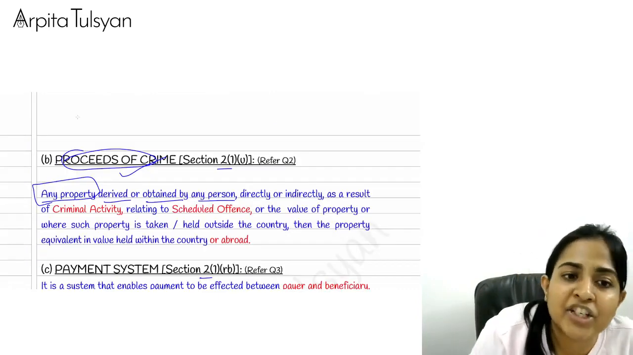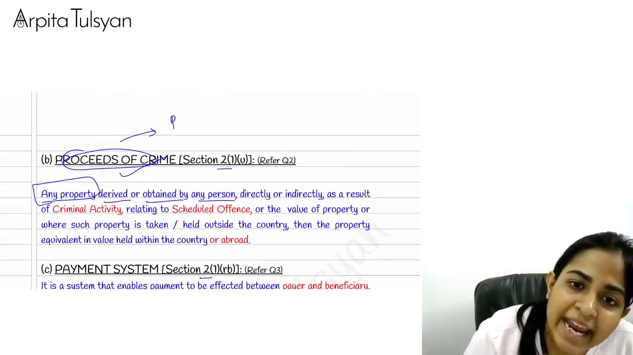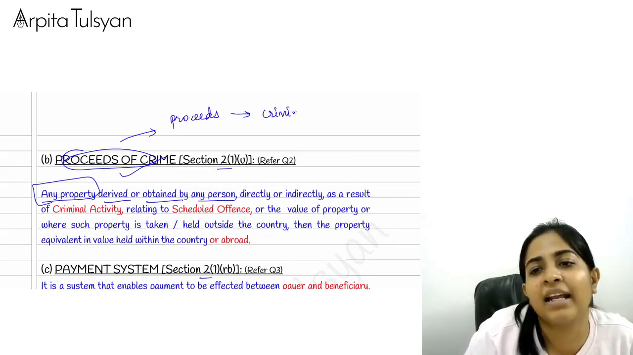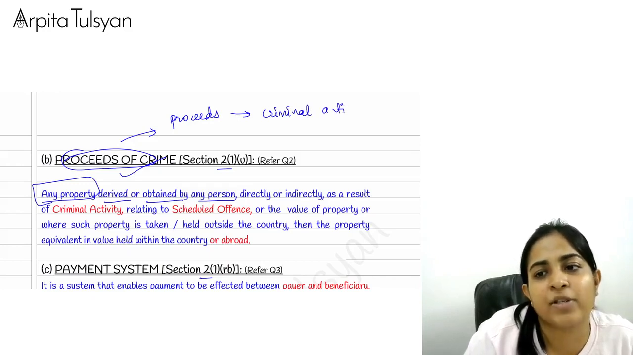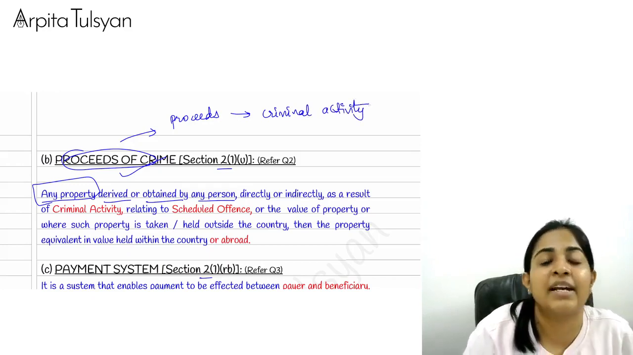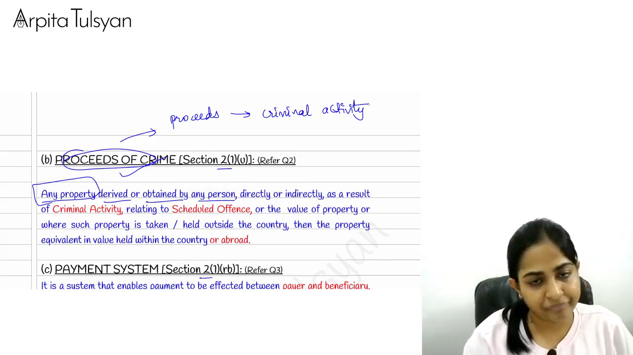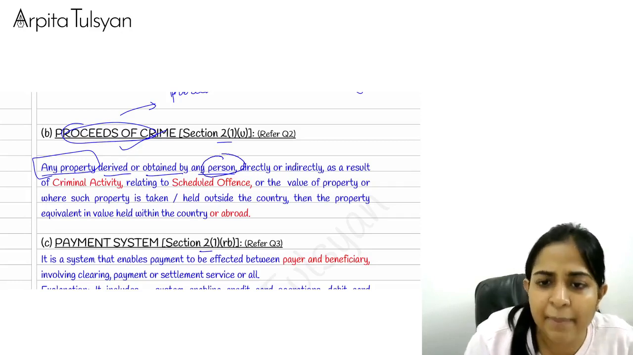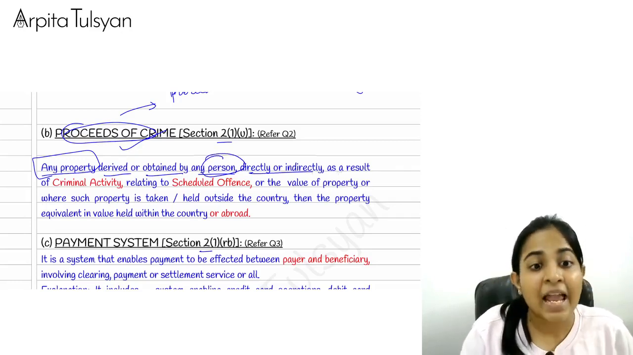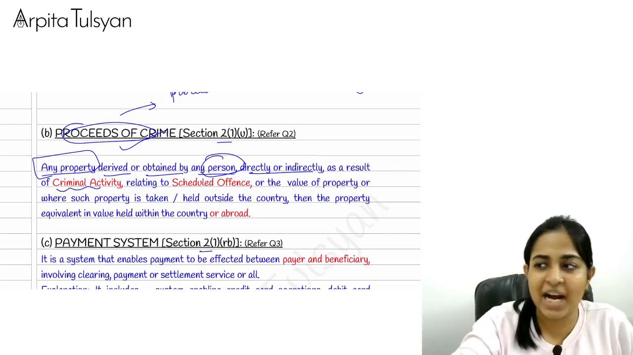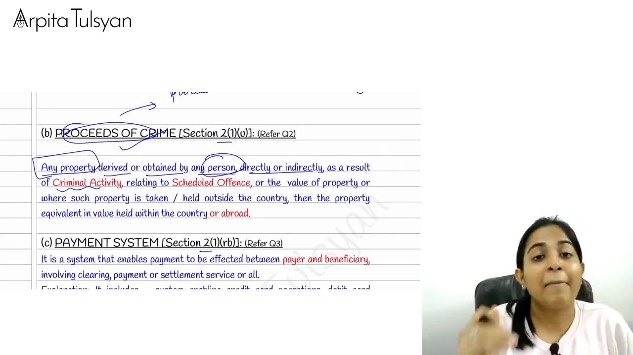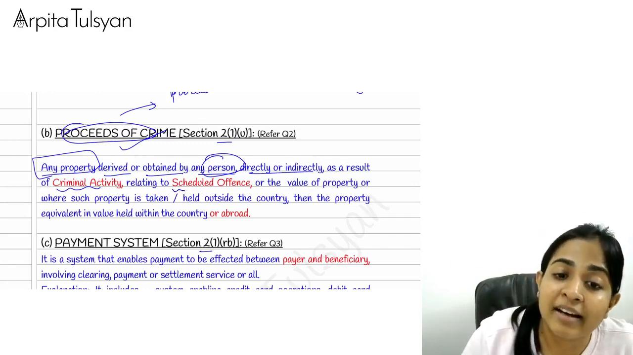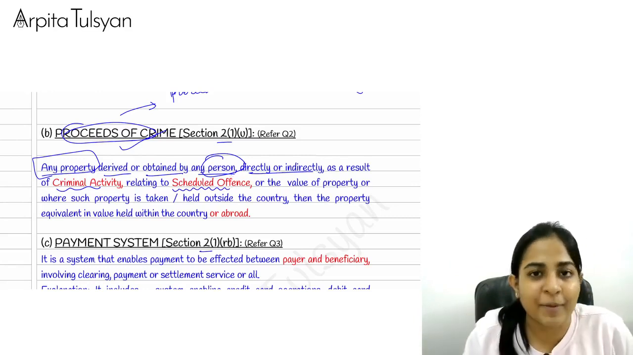In our language, I told you proceeds of crime means any proceeds that we have got from criminal activity. So now, any property which we have derived or obtained, which has been derived by any person directly or indirectly as a result of criminal activity, any amount that we have got by doing any criminal activity. Ma'am, what do you mean by criminal activity? So which is relating to scheduled offense, which is going to be one more definition.